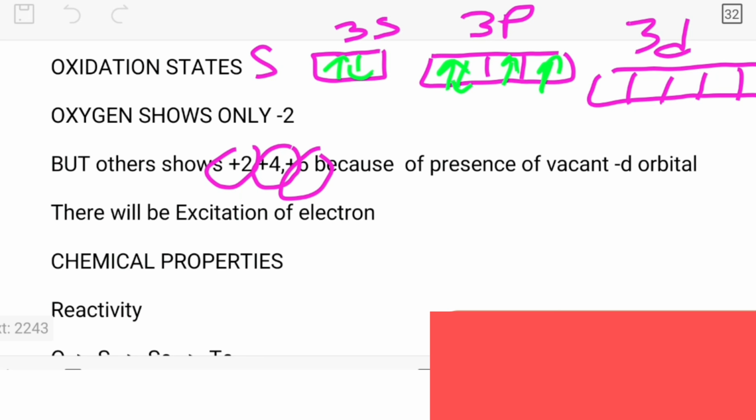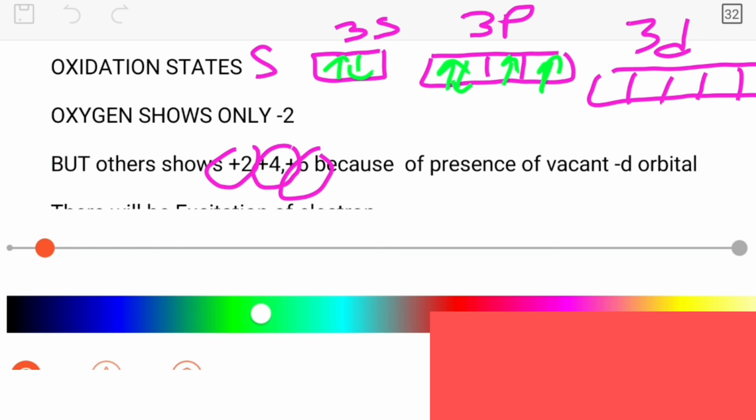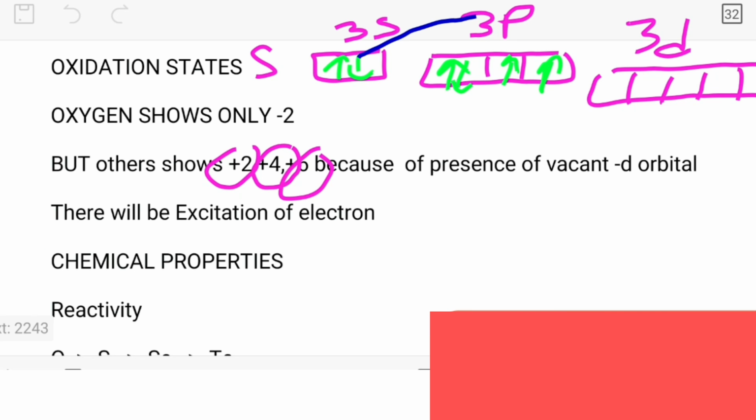So what can we do? There can be a promotion of electrons, meaning electrons can be promoted from 3s to 3d or from 3p to 3d.